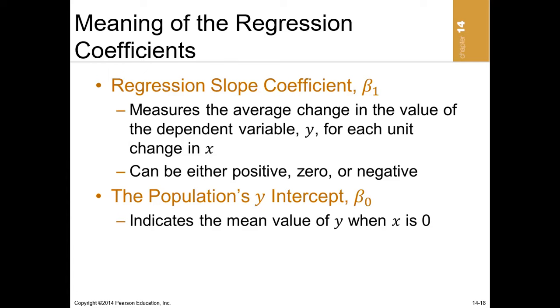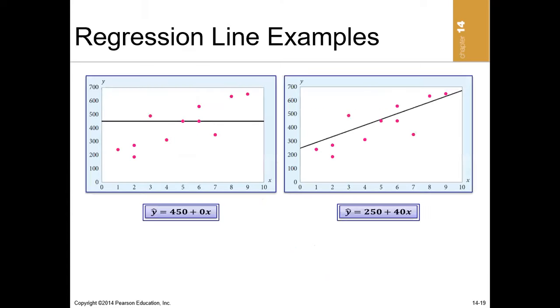All right. And of course, slopes can be positive. That will make the line positively sloped. It can be 0. That will make the line have no slope, or it can be negative. That will make the regression line negatively sloped. Then beta naught, which is the y-intercept, as I mentioned earlier, is the average value of y when x is 0. So when x is 0, y will be equal to beta naught. Now remember, I'm using the words average value of y when x is 0, and I'm going to explain in detail as we move along.